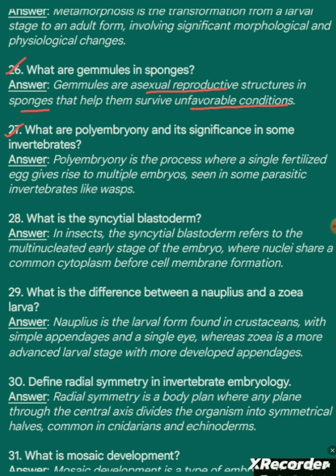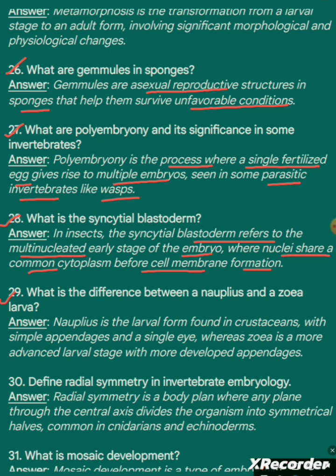Question 27. What is polyembryony and its significance in some invertebrates? Answer. Polyembryony is the process where a single fertilized egg gives rise to multiple embryos, seen in some parasitic invertebrates like wasps. Question 28. What is the syncytial blastoderm? Answer. In insects, the syncytial blastoderm refers to the multinucleated early stage of the embryo, where nuclei share a common cytoplasm before cell membrane formation.